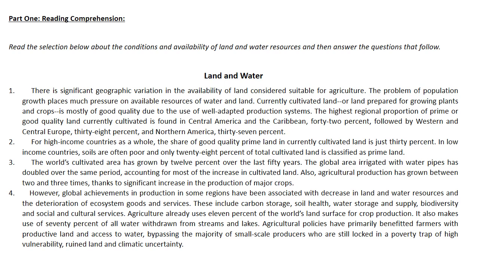Now let's start with reading the worksheet. Read the selection below about the conditions and availability of land and water resources and then answer the questions that follow. Land and water. Paragraph 1. There is a significant geographic variation in the availability of land considered suitable for agriculture.